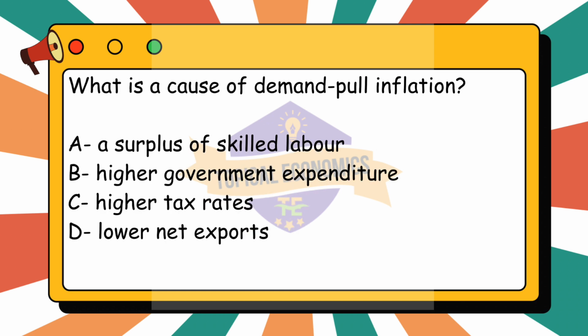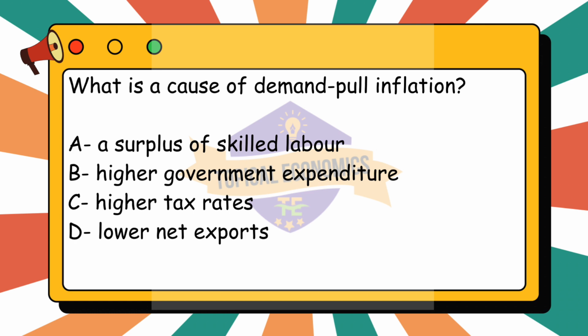What is a cause of demand pull inflation? A. A surplus of skilled labor. B. Higher government expenditure. C. Higher tax rates. D. Lower net exports. This question is from year 2021 October-November version 2 paper. The correct answer for this question is option B, higher government expenditure.